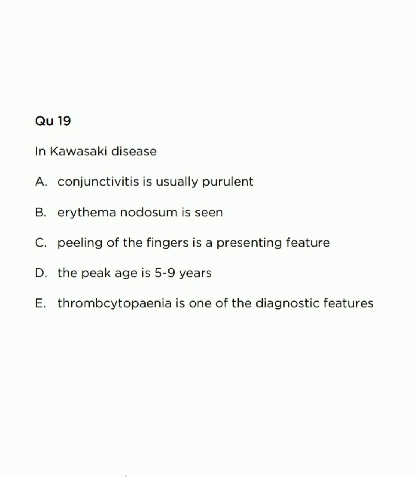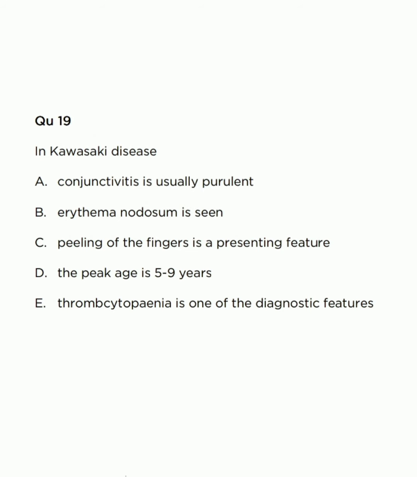The question is, in Kawasaki disease, A. Conjunctivitis is usually purulent. This answer is false because we know that in Kawasaki disease, conjunctivitis is actually bilateral, non-suppurative or non-purulent conjunctivitis. B. Erythema nodosum is seen. This is false. Kawasaki disease is not associated with erythema nodosum.